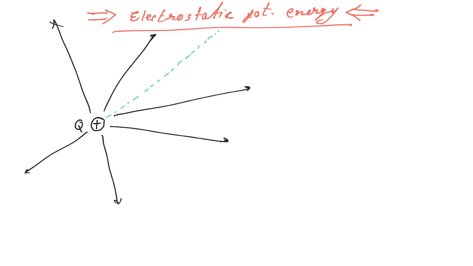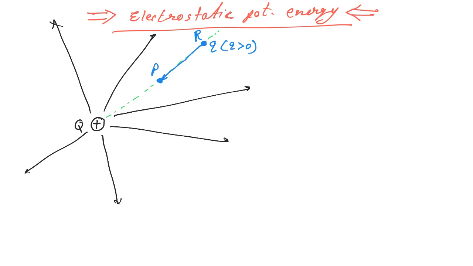Let me show it here. This is positive small charge q. This is q, where q is greater than 0, that means it is positive, and it is situated at point R right now. This is point R, and we have to bring it up to this point P.